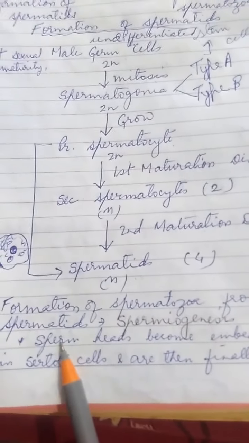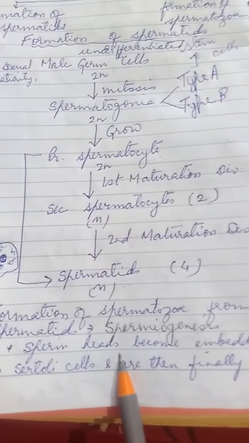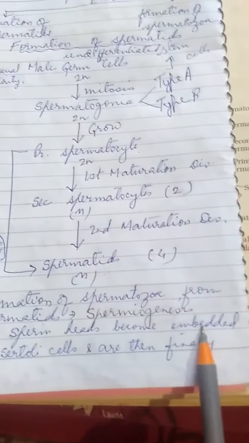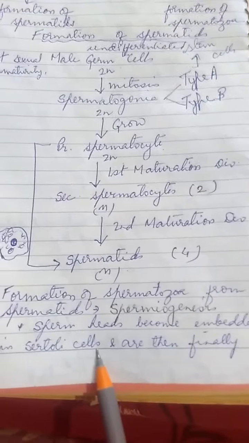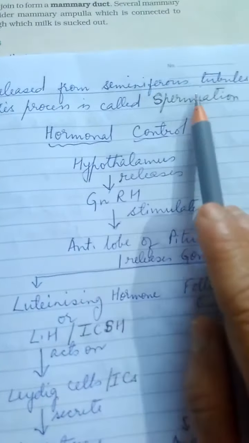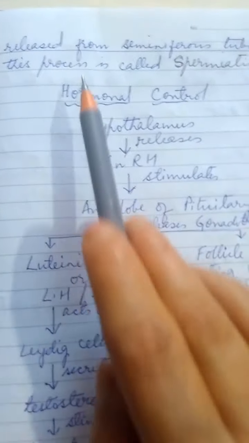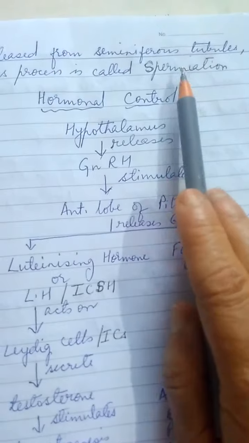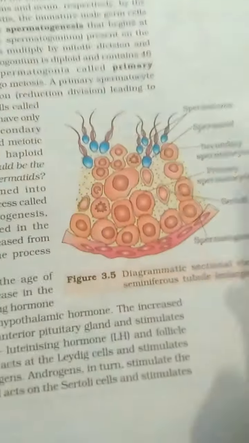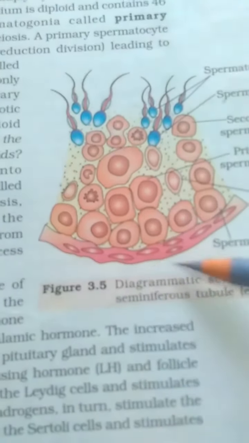Okay, and the sperm head, once the sperms are formed, their head gets embedded in the Sertoli cells to obtain nutrition, and then finally they are released from seminiferous tubules, and this process is called spermiation. Okay, so see this diagram given in NCERT book.